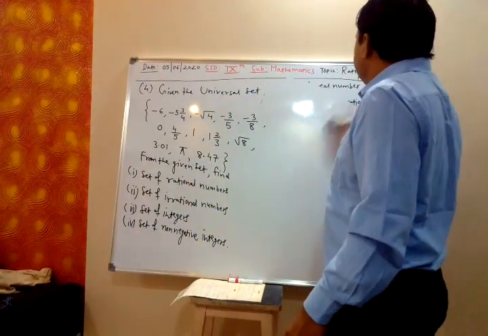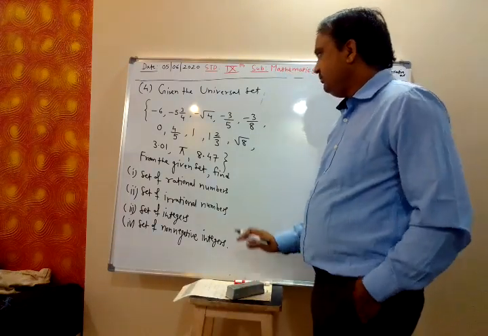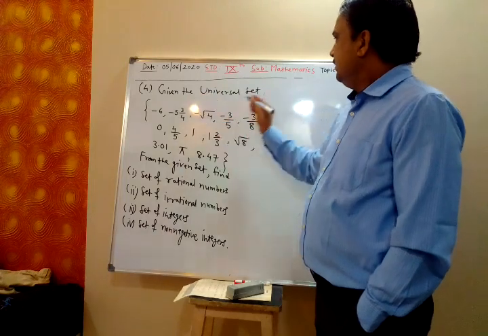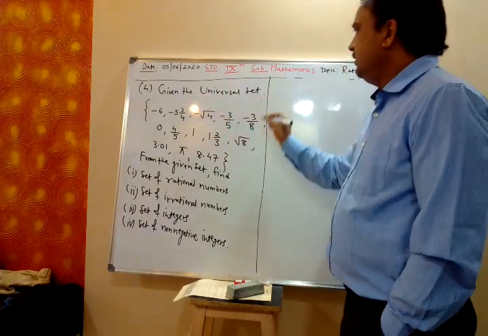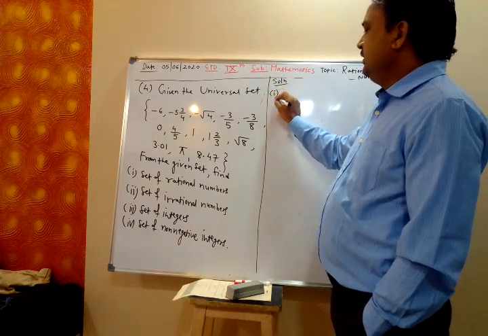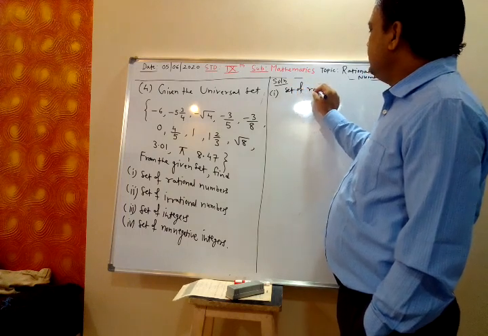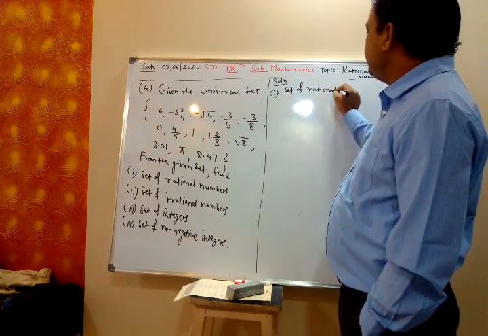Now we find the elements from this set. We have to find rational numbers and irrational numbers first. So, the set of rational numbers.